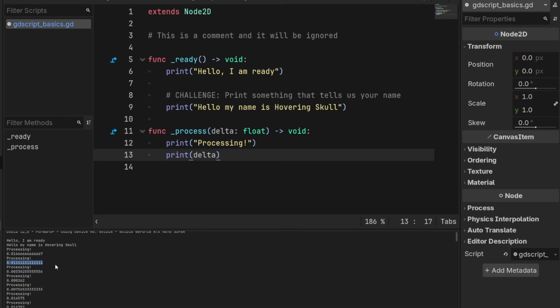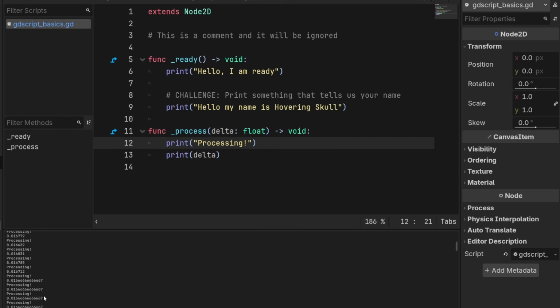And what does this number represent? This number represents the number of seconds since we called process last. And you'll see that it is almost always 0.016667, but sometimes it's not. And that's because sometimes frames take a little longer or a little less time for various reasons.